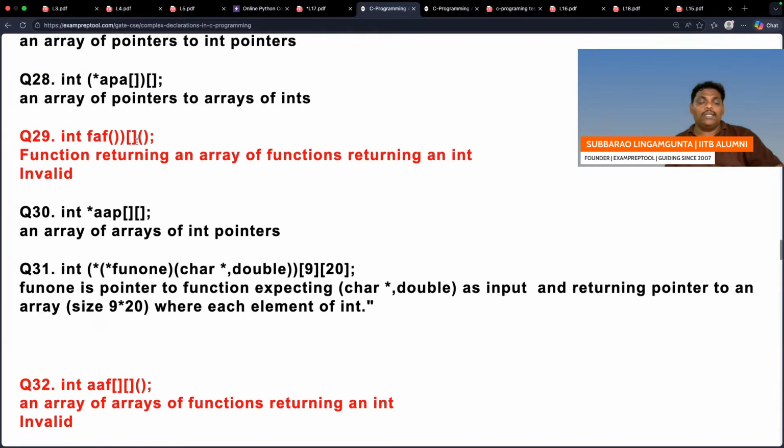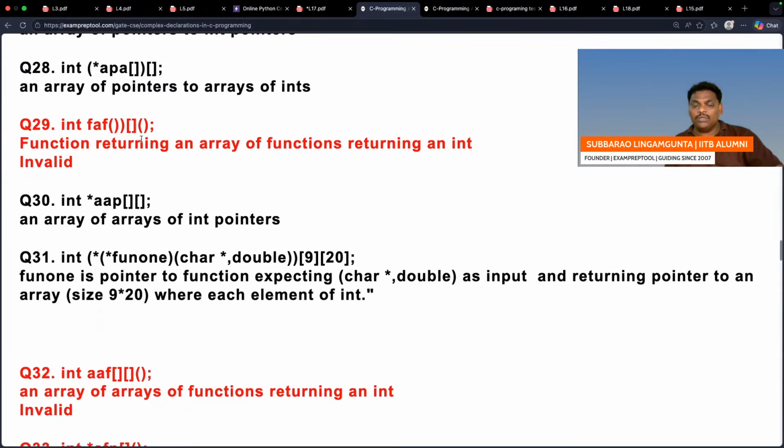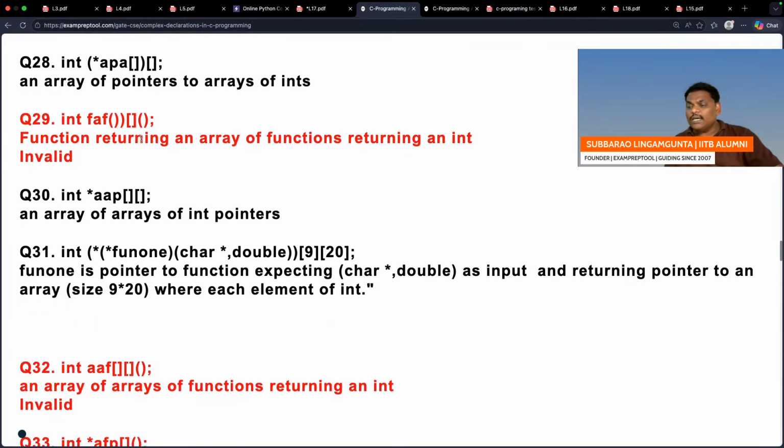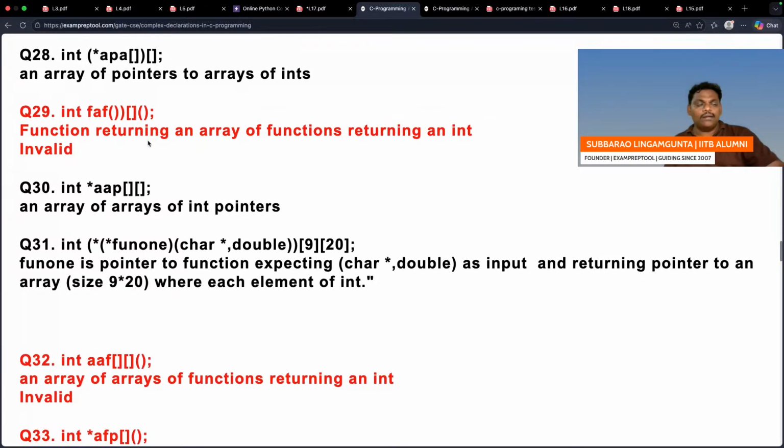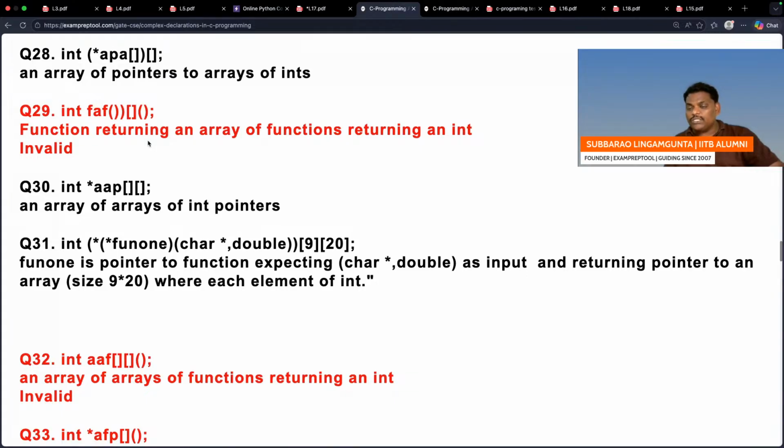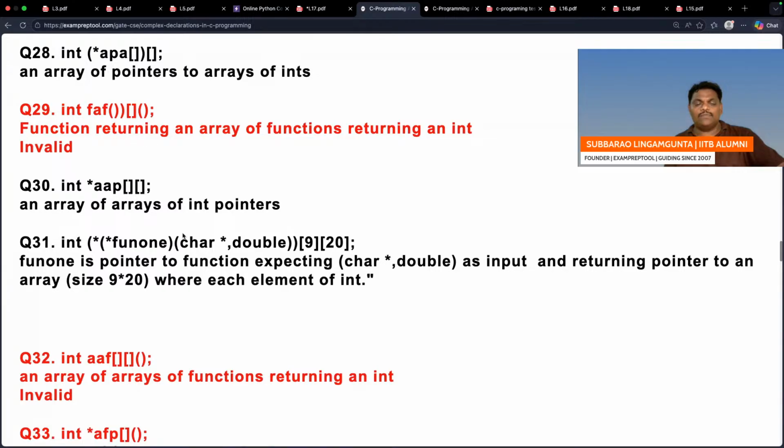Question number 28, normal. These are very, very interesting problems. If anyone is thinking, sir, it is troubling me, it is just for practice. These are complex C declarations. These are not normal declarations. Just go priority wise. Don't learn by heart; if you do, it is very difficult. The first 10 problems are enough, or the first 15 problems. To be on the safe side, read one time.